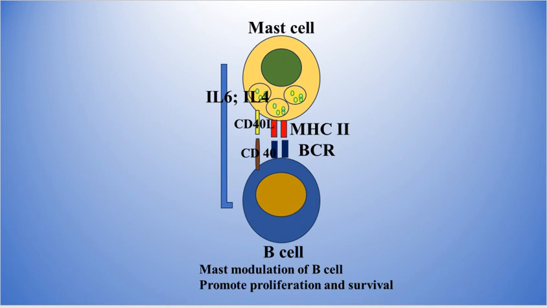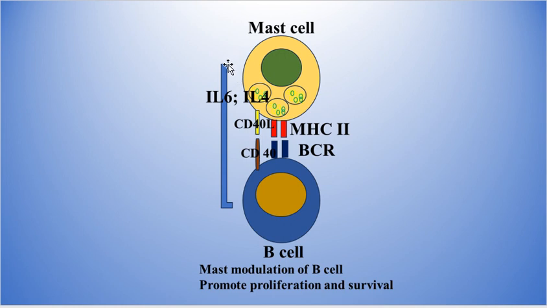Similarly, the mast cell has the capacity to interact with B cells through these molecules: the major histocompatibility class 2 and the B cell receptor, and CD40 ligand on the surface of the mast cell and CD40 on the surface of the B cell.